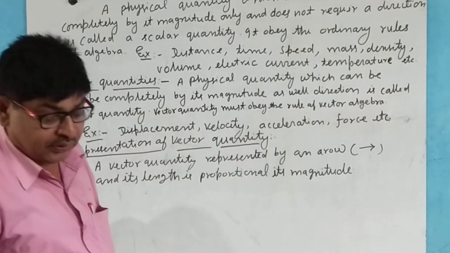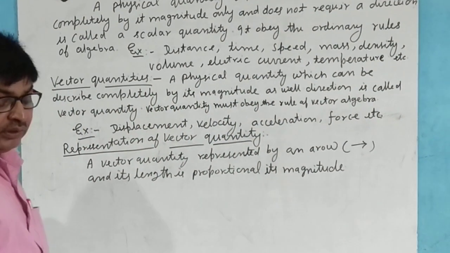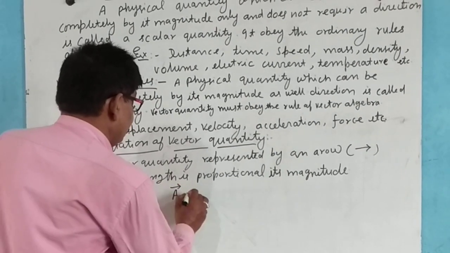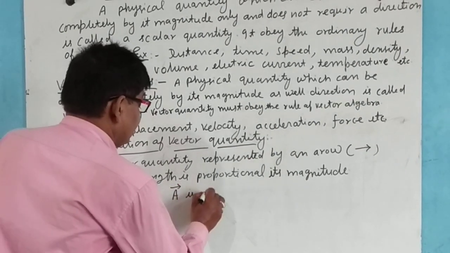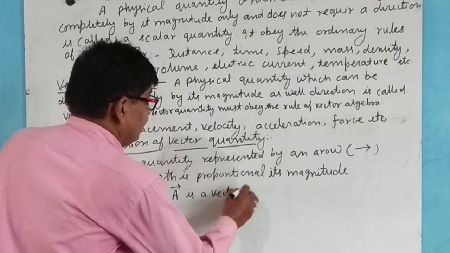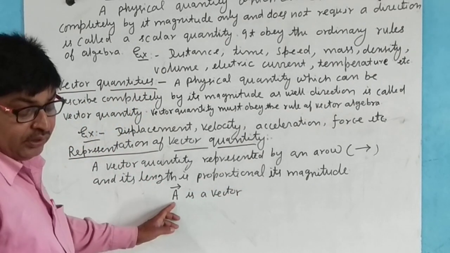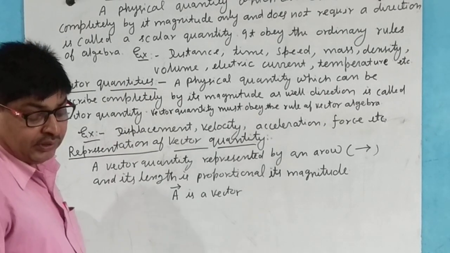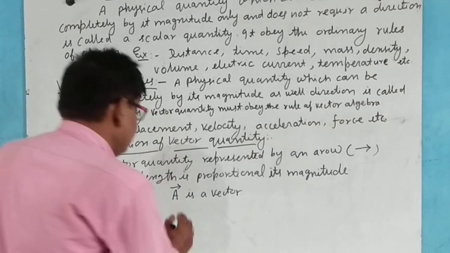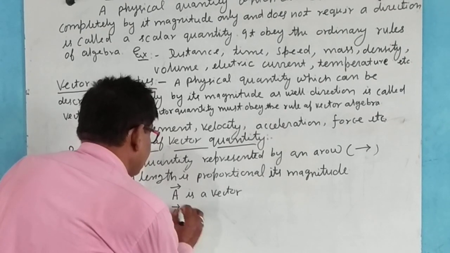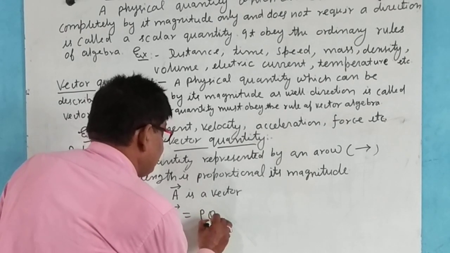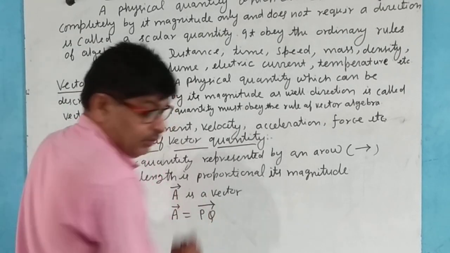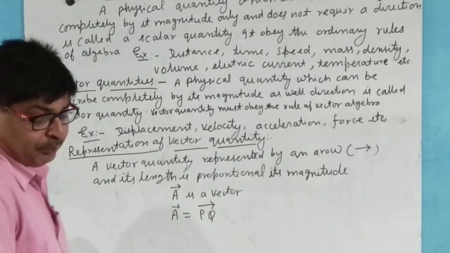Let us suppose that A is a vector, and A can be written as PQ. A is equal to PQ.